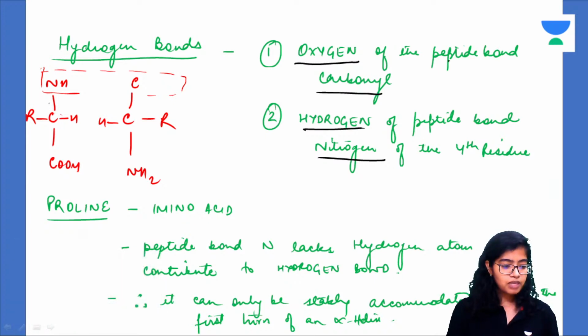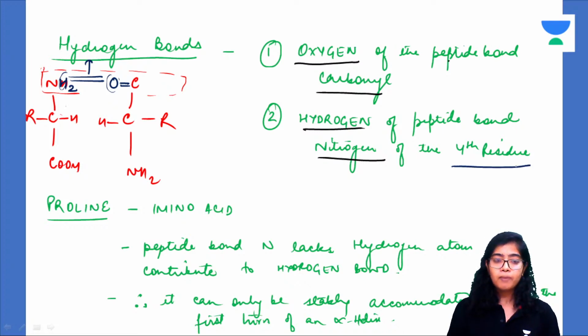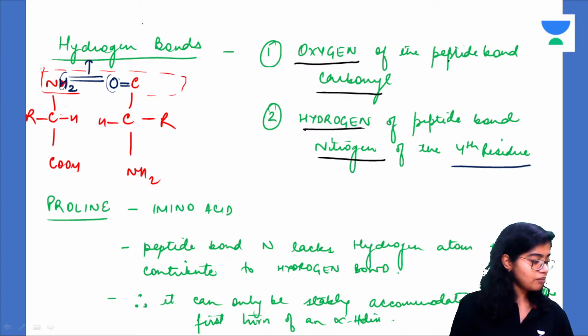Sorry, that was NH3 plus, no? NH3 plus. So NH2 will be left and CO will be left. OH from here and H from here will be lost. Now this H along with this O will form a hydrogen bond. This is the hydrogen bond: between the oxygen of the peptide carbonyl and the hydrogen of the peptide nitrogen of the fourth residue. This is the hydrogen bond present in the alpha helix.